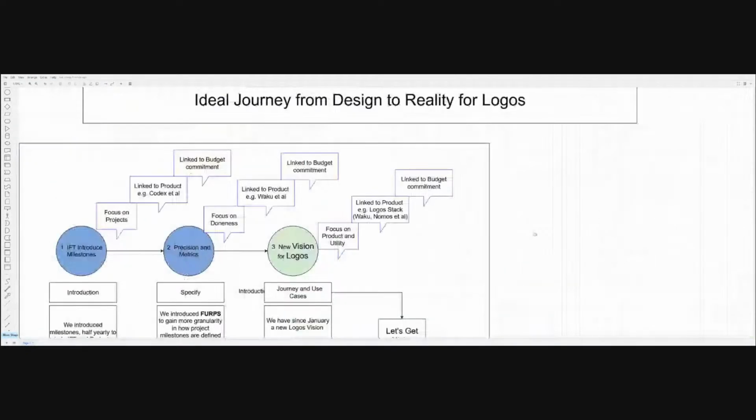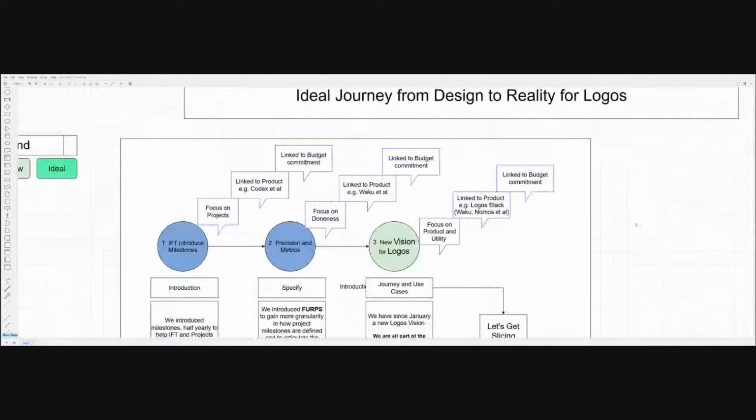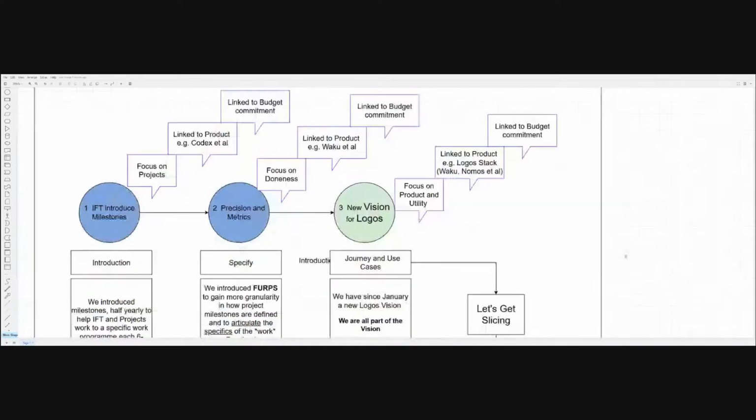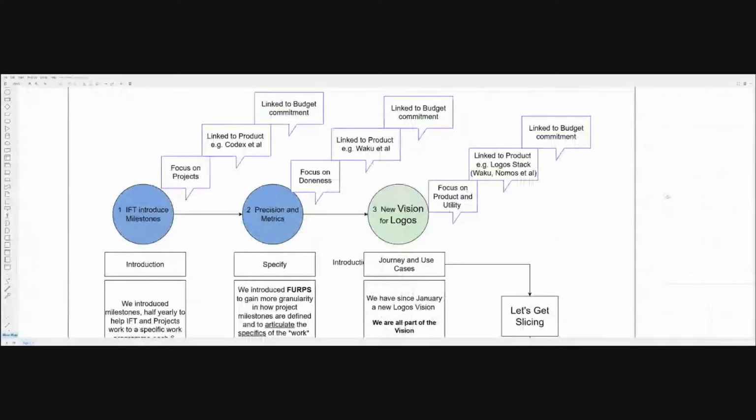Our big focus was on projects, linking projects to, for example, products. So, for example, I mentioned Codex, linking from those projects back to budget and commitments. And we have Ashlyn here from finance as well to affirm that that process is up and running. We introduced the milestones, folks captured those milestones and said, hey, here's what we're going to do. And we started that in H2 of 2024.